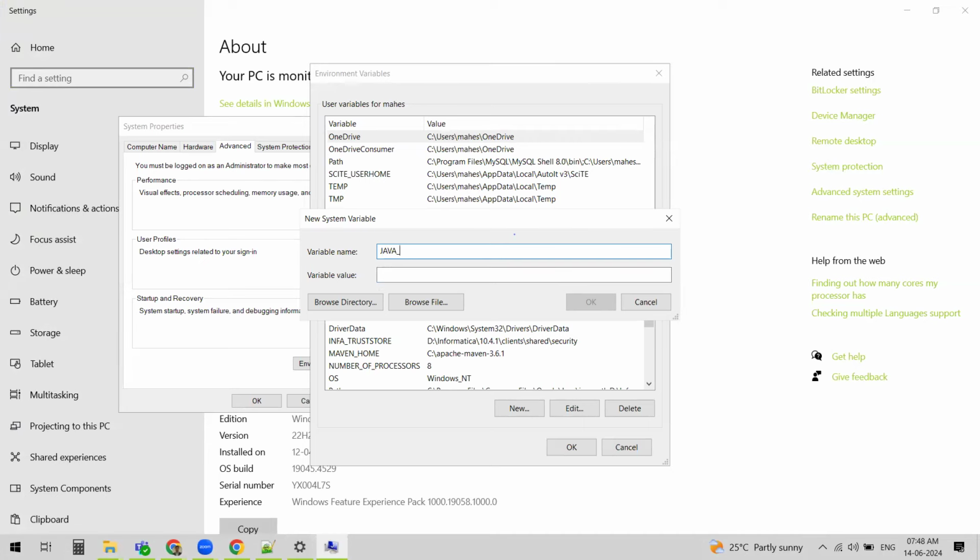So we need to define it for Java. What we are doing is telling the operating system, hey, my Java has been installed here. This is the information we are giving to the operating system, and this is the reason we are adding the environment variables. That's the actual meaning of adding environment variables. We are letting the operating system know that my Java installation is present at this location.